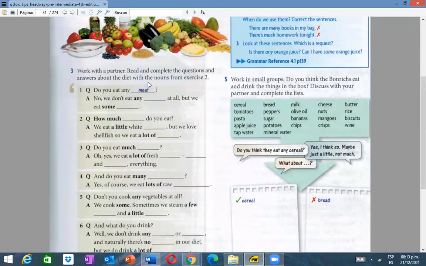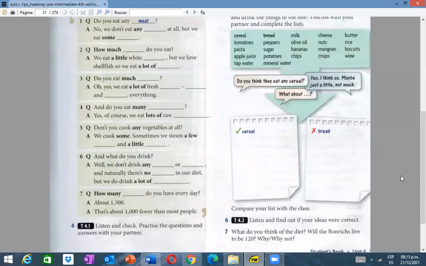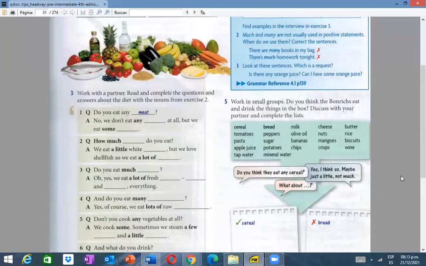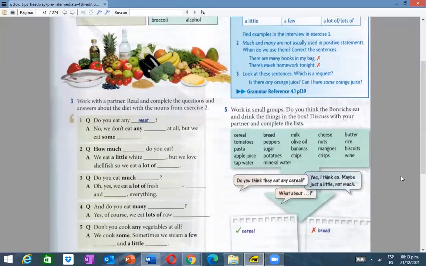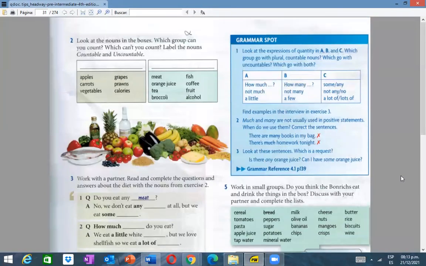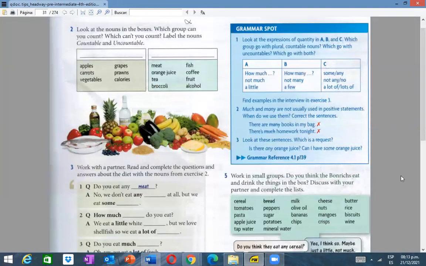How much fish do you eat? Yeah, very good. Continue, continue. Another example. We eat a little white fish. A little, very good. Yes. One more. One more, one more. How much fish do you eat? Okay, yeah, very good.